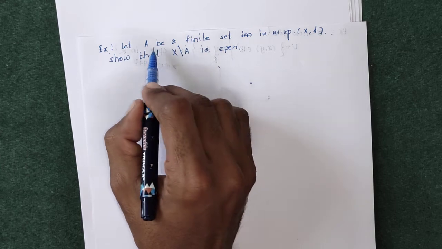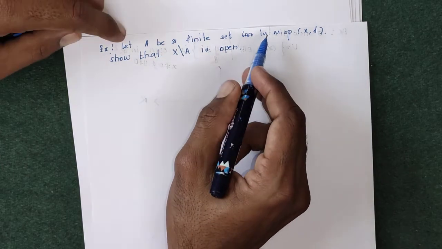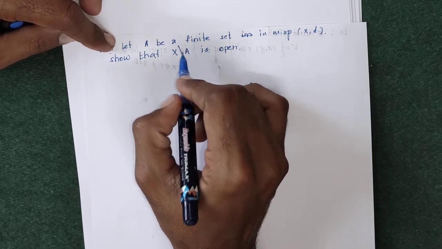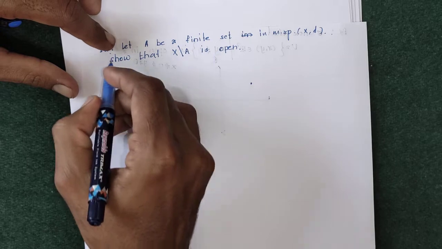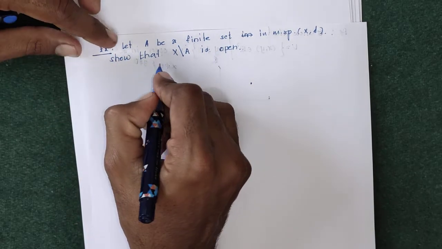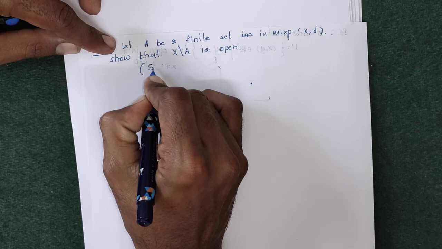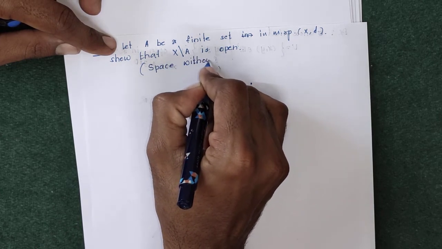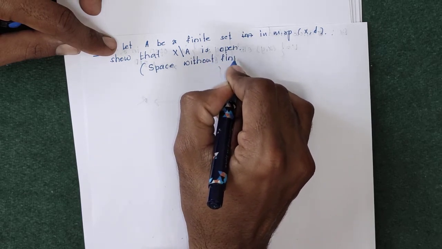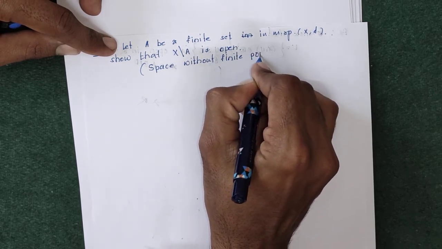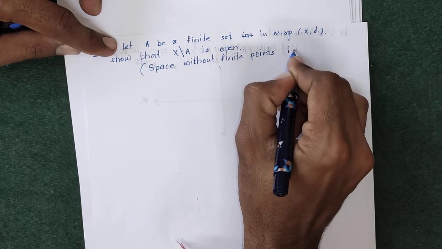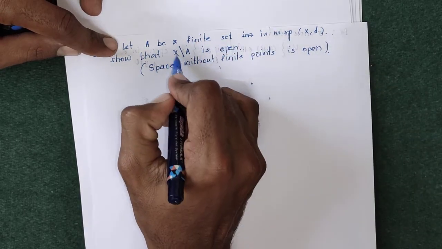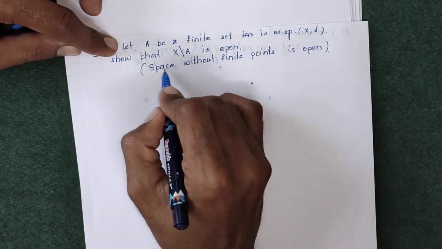So we are given that A is any finite set in metric space (X, d), and we have to show that the whole metric space X minus A is an open set. So this example can be asked as: show that space without finite points is open. Metric space without finite points, this X minus A, where A is a finite set, is open.